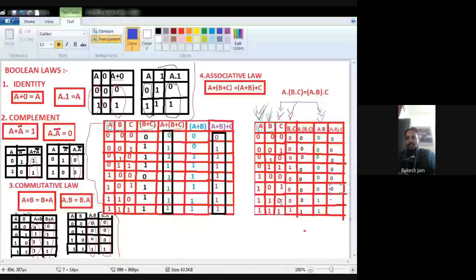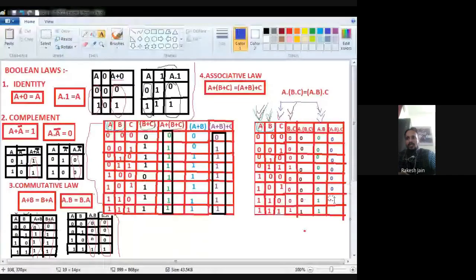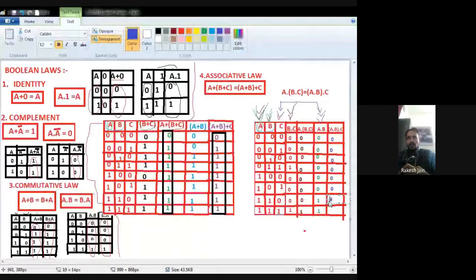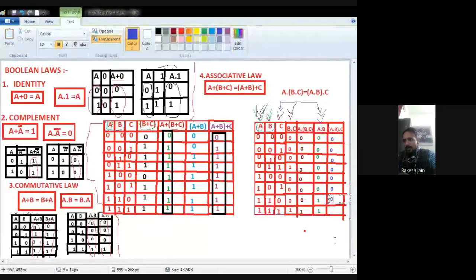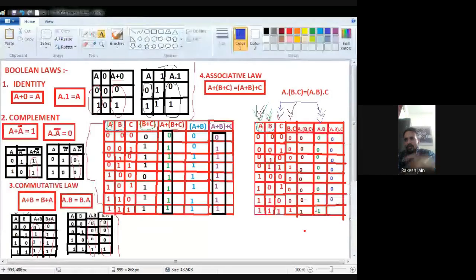Okay, so we find out the A dot B dot C result. Now we find out the LHS side. Now perform the A dot B. Where is the A? Where is the B? Now with this green color, see, A is this one, and B is this one.